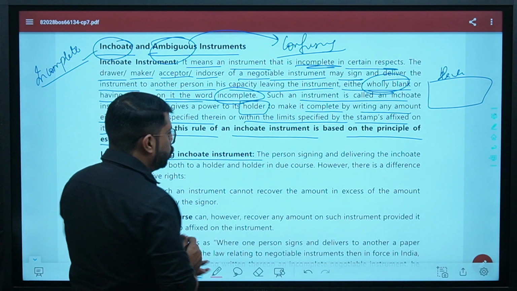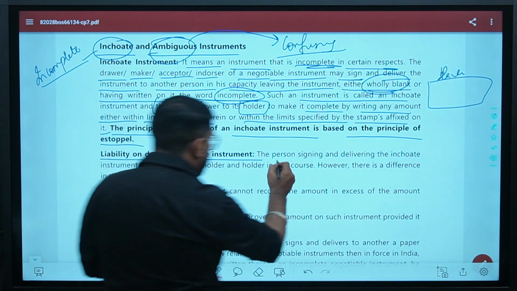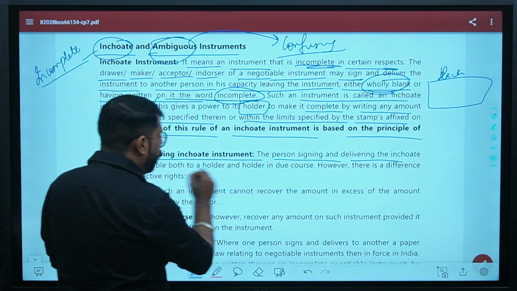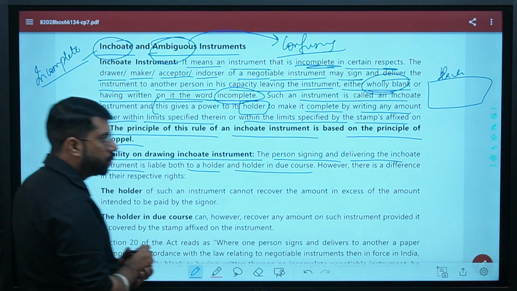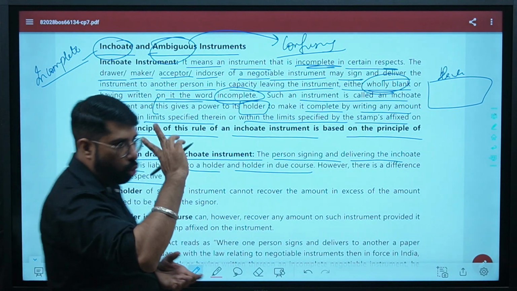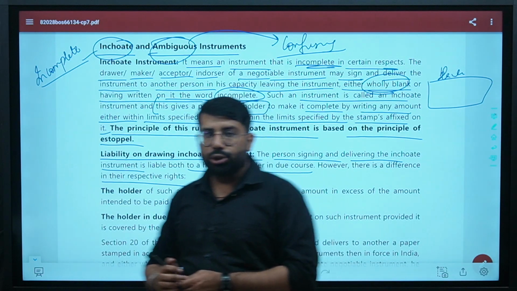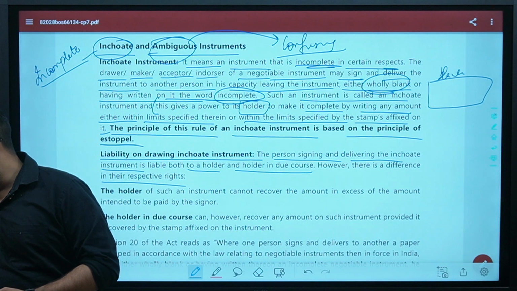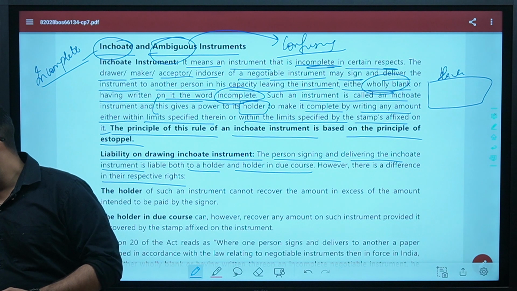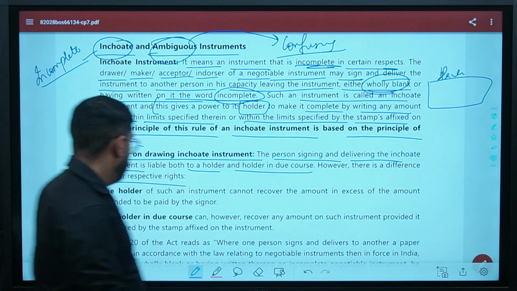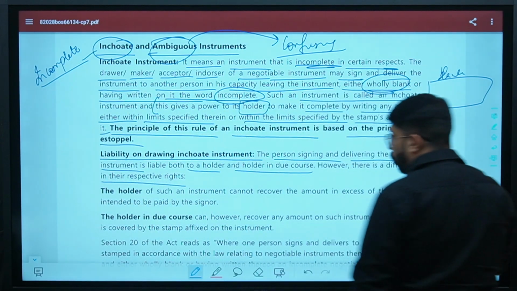Liability on drawing an inchoate instrument. The person signing and delivering the inchoate instrument is liable both to a holder and a holder in due course. However, there is a difference in their respective rights. Two people are mentioned here. We are mentioning the holder and we are mentioning the holder in due course. Look, I hope all of you can understand who is the holder.